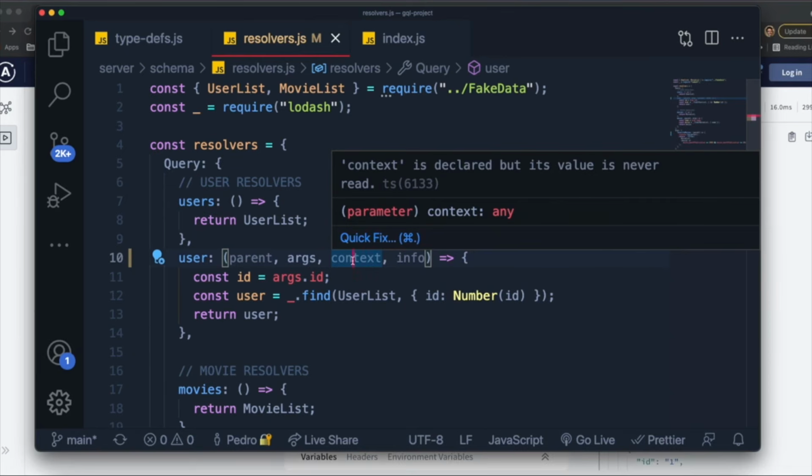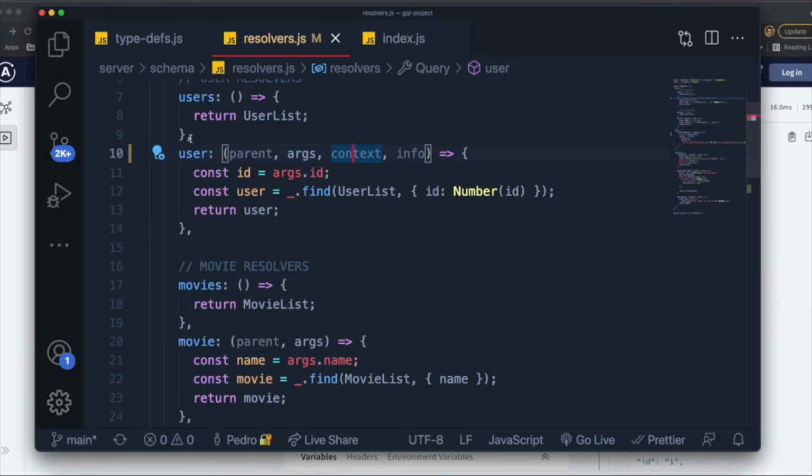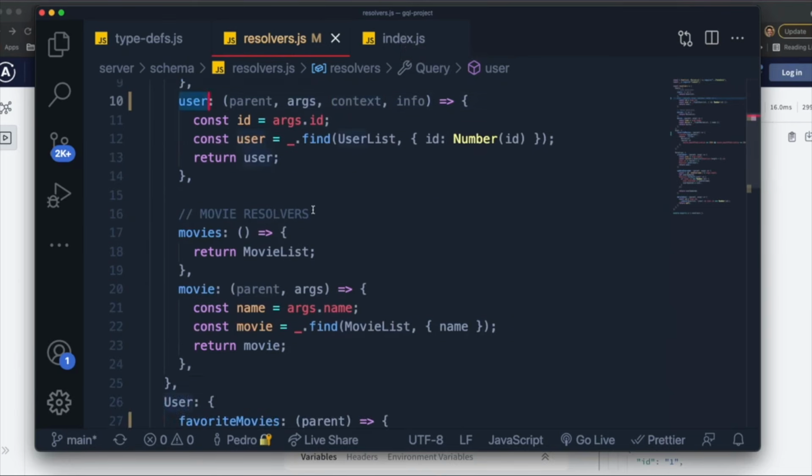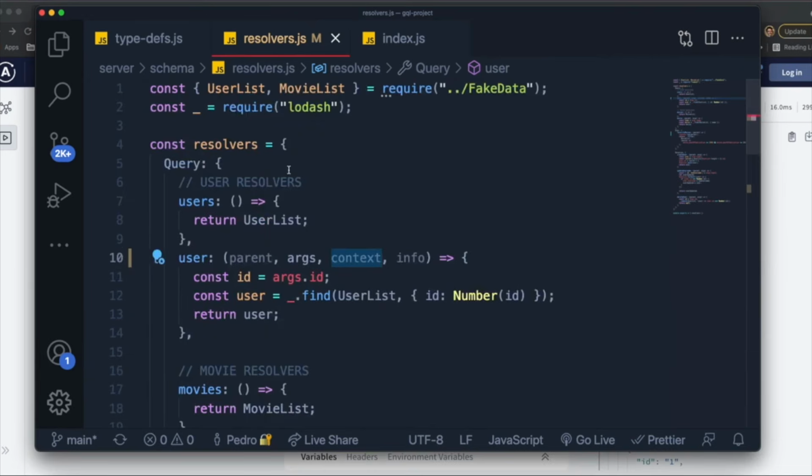Basically, context allows you to pass variables, numbers, whatever values throughout every single resolver. So if we have a value or a variable that is useful throughout every single resolver, for example, some sort of authentication method or some sort of token, we can pass it through the context, and every different resolver function will have access to that value by accessing the context. Let me give you an example.